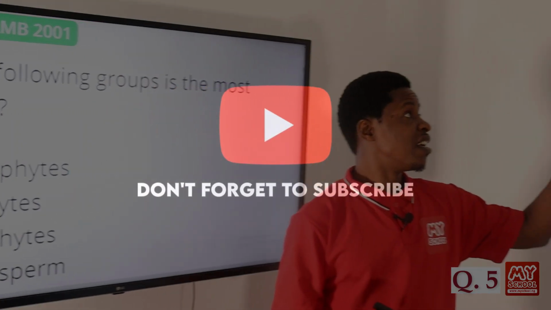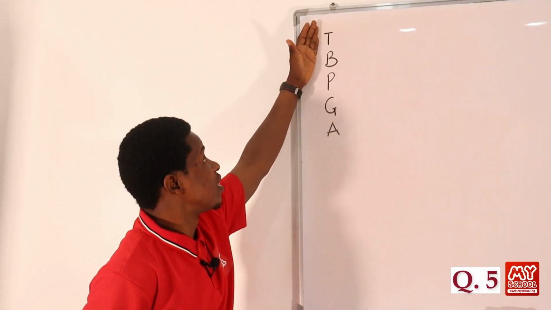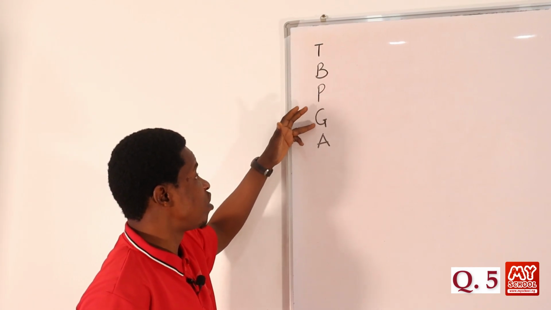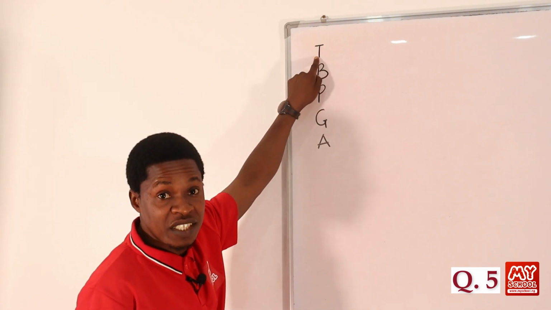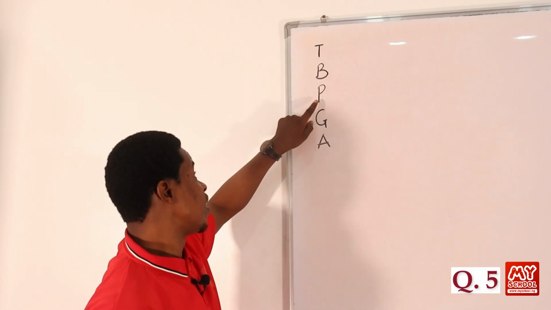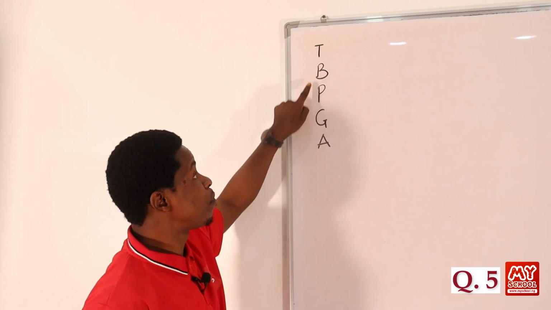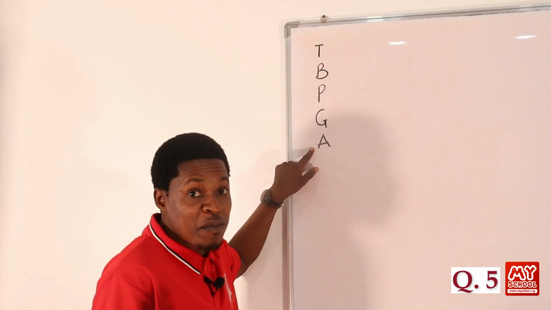Let's look at the board and see. In order of advancement, we have T, B, P, G, A. Usually what I do is I say Tabitha, you can put any name there. Tabitha buys potatoes and granules always. Tabitha buys potato and granules always. So that is for me. You can form yours, okay?